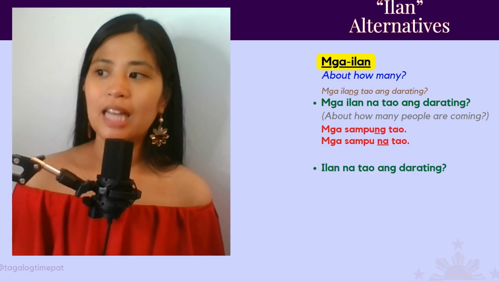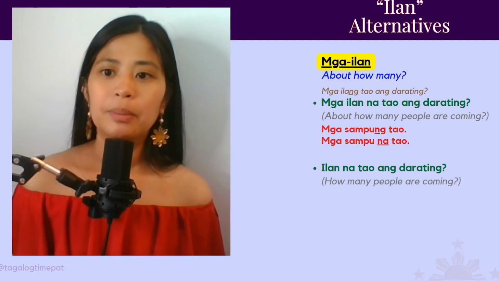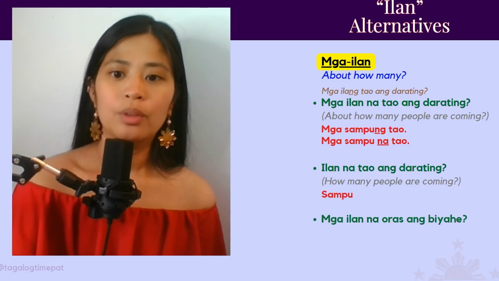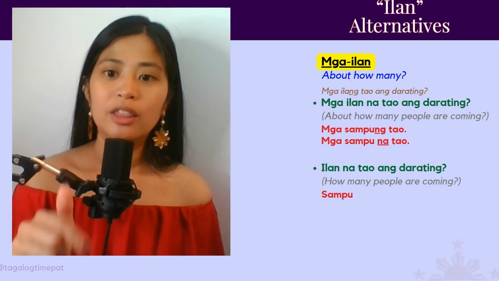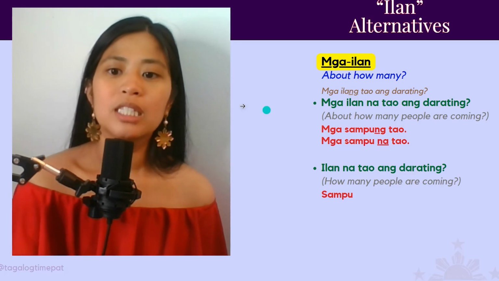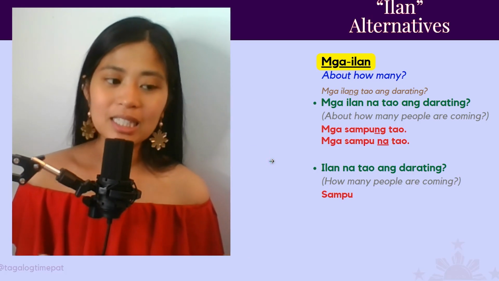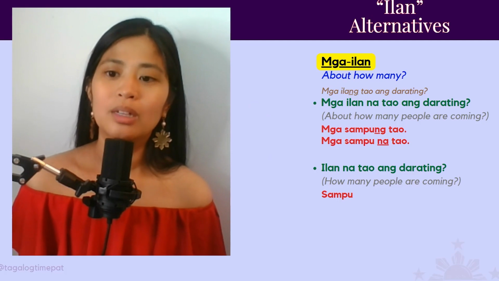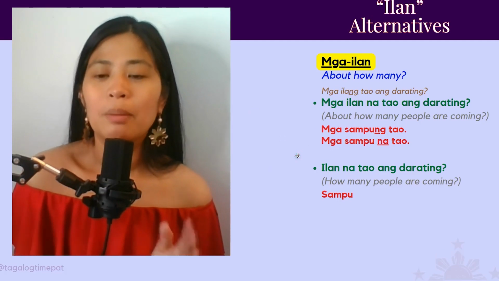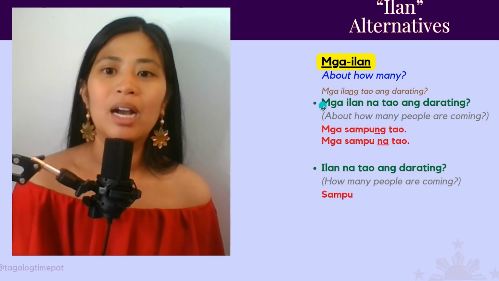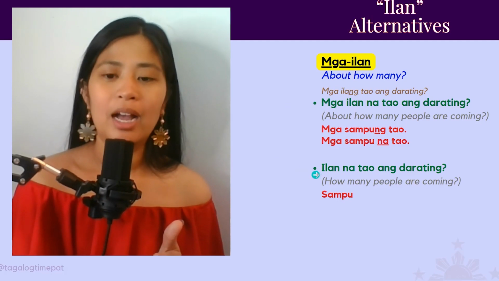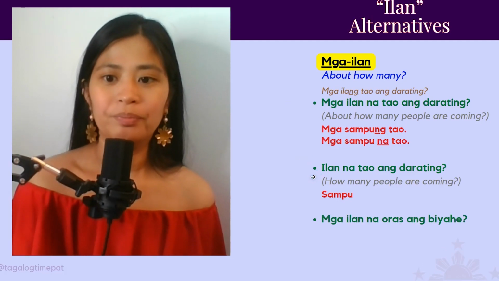Another example, ilan na tao ang darating? How many people are coming? Ilan na tao ang darating? 10. So that's just to show you the difference here. Mga ilan is about how many are coming versus ilan na tao ang darating. This is like definitive. 10 people are definitely coming. Versus mga 10, about 10. Okay, so when you add mga, it's asking about an estimation. When you don't have mga, it's asking for a definitive answer.